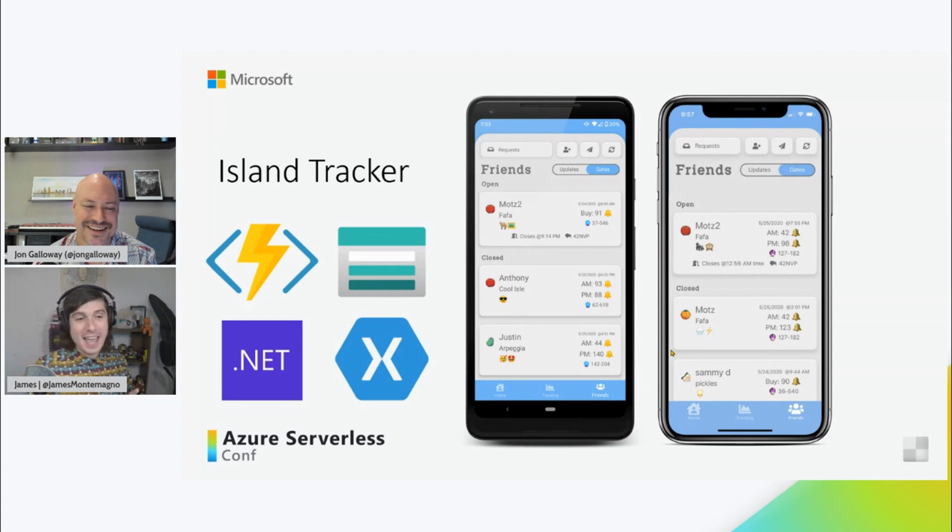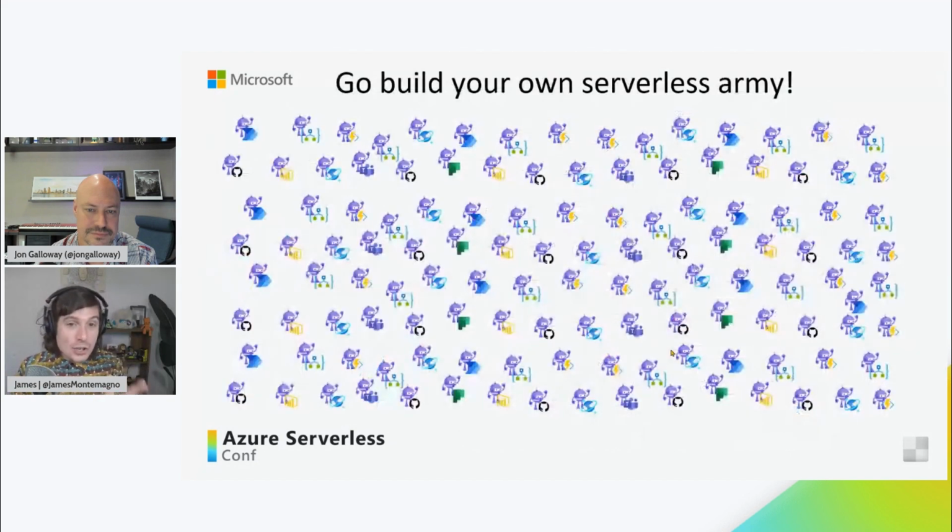What this does is every single API, the authentication, the backend, the updates, everything is 100% Azure Functions, and it uses table storage on the backend to keep all of the user accounts and information, 100% written in C# with .NET, including the mobile applications, all written with Xamarin Forms. So truly, you can build absolutely anything, and you can go off and build an awesome serverless army powered by these amazing services and .NET.